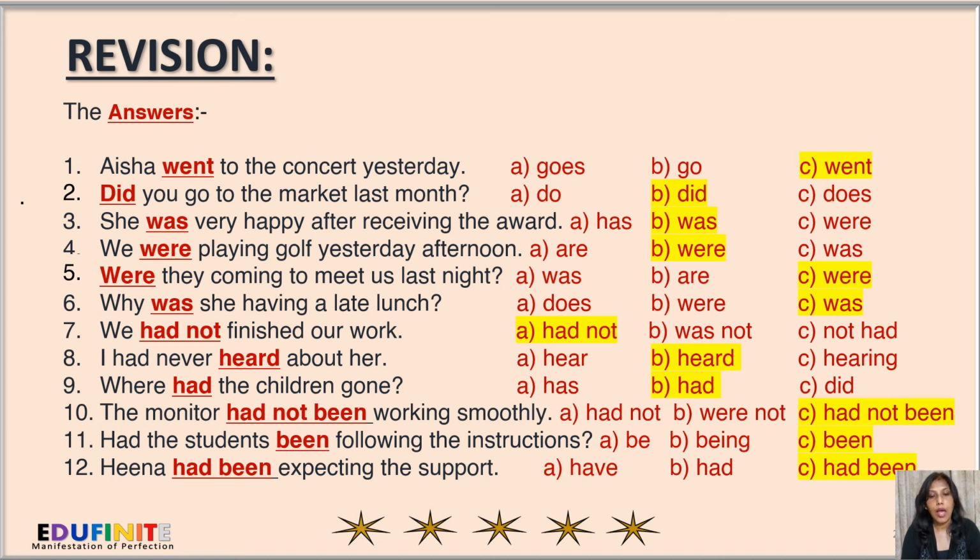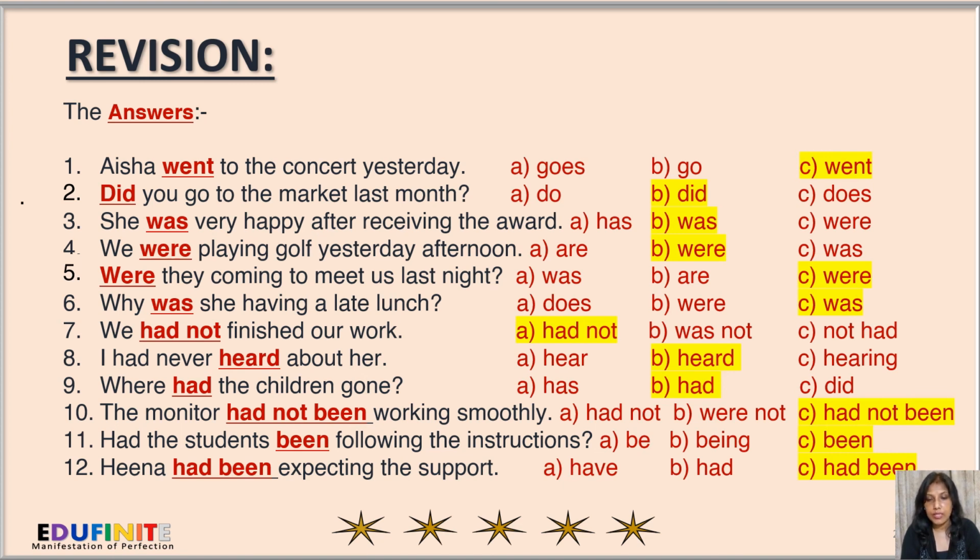She was very happy after receiving the award. Again, has is not in the past tense. Were is in the past tense, but it's plural, and the subject over here is singular, so we'll have to use was. Next, we were playing golf yesterday afternoon. Again, here are is in the present, so it's not applicable. Was is singular, so it's not applicable, so were is the answer.